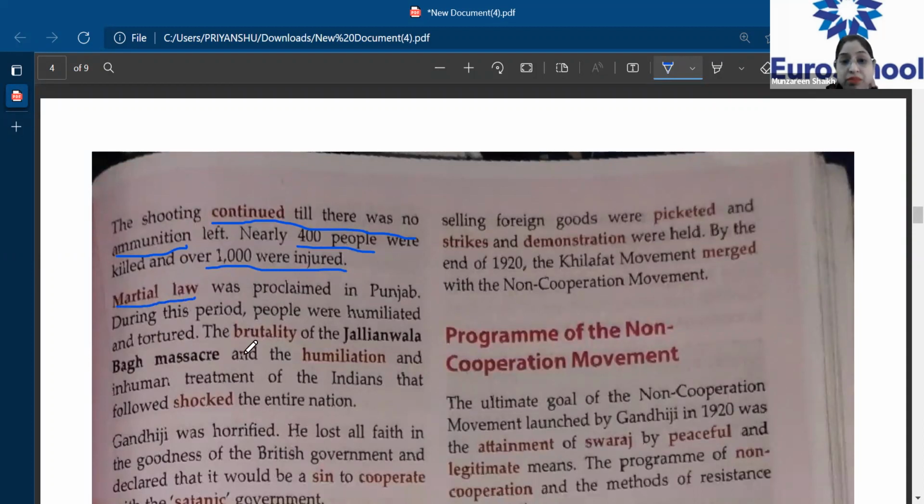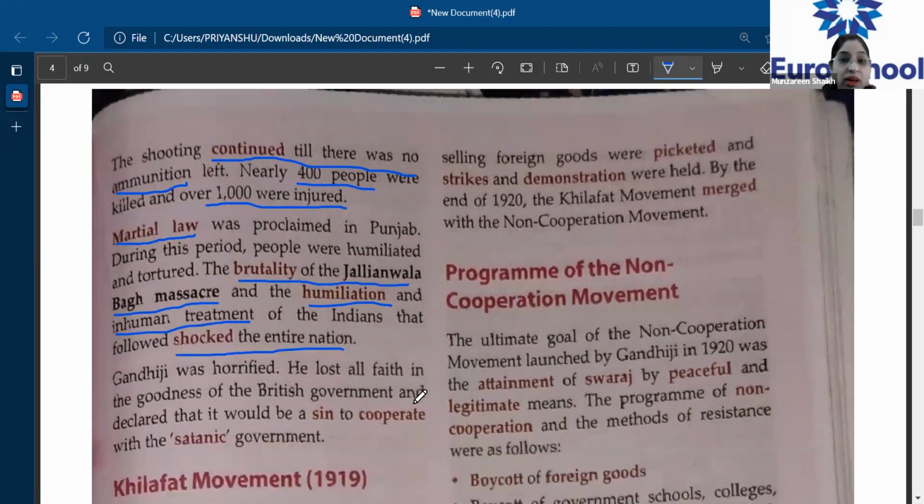The brutality of the Jallianwala Bagh massacre and the humiliation and inhuman treatment of the Indians that followed shocked the entire nation. So this incident, which had happened at Jallianwala Bagh, showed the brutality, the humiliation and the inhuman treatment which the Britishers were doing to the entire nation, and the whole nation was shocked after this incident.